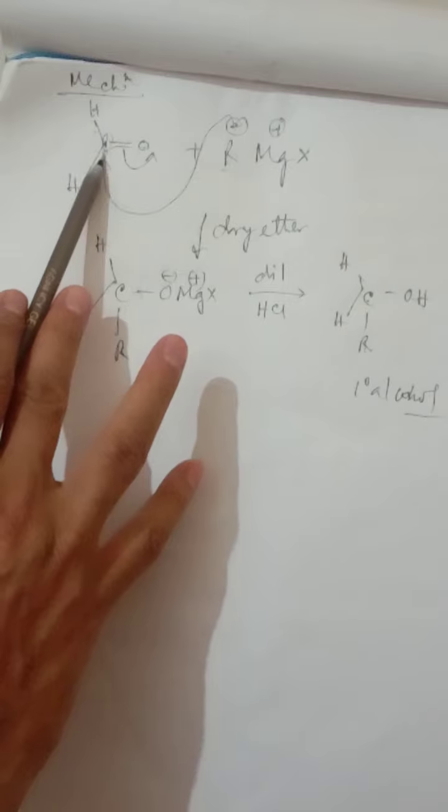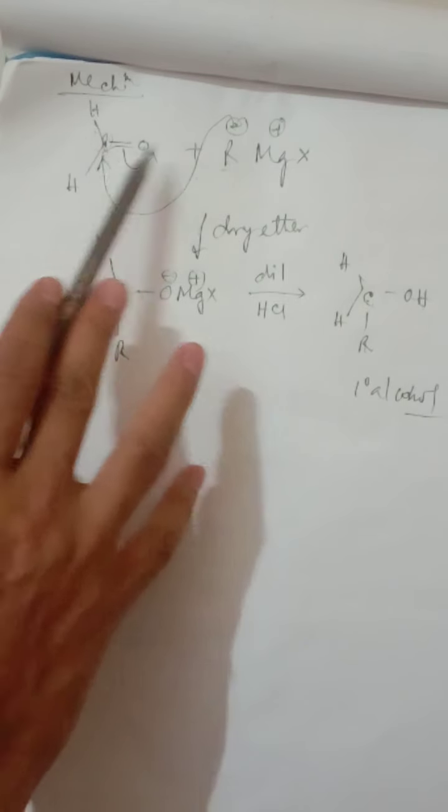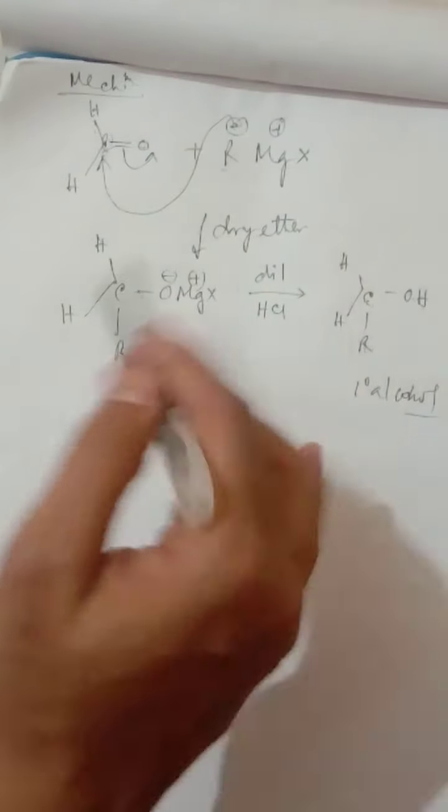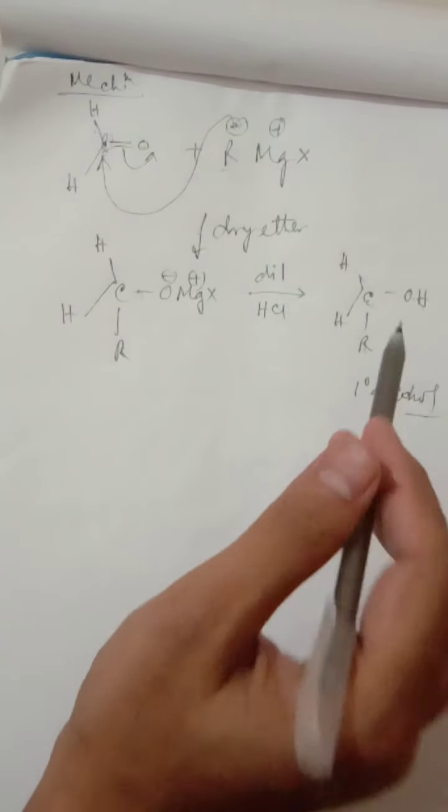So this is the center. We have to find out the center, the electron lacking center. Then we can easily find out the ultimate product. So this is the way by which we can prepare the 1 degree alcohol.